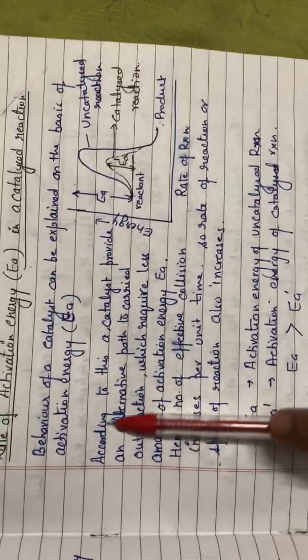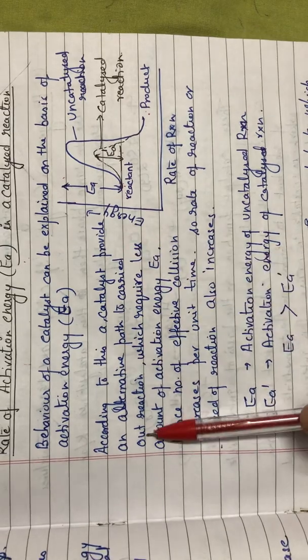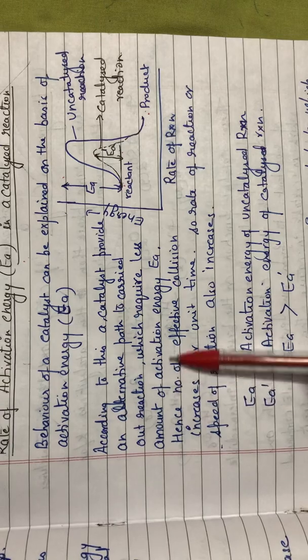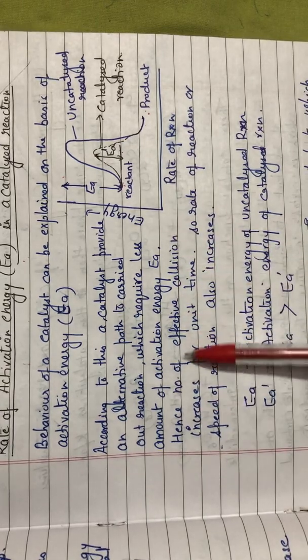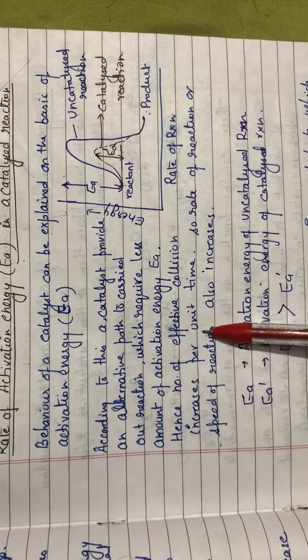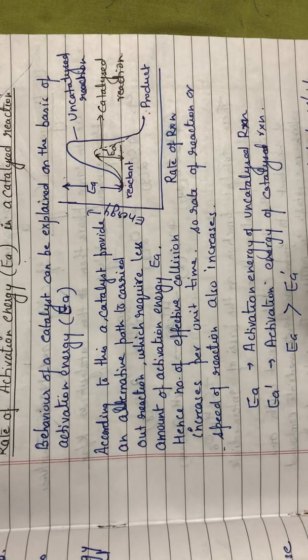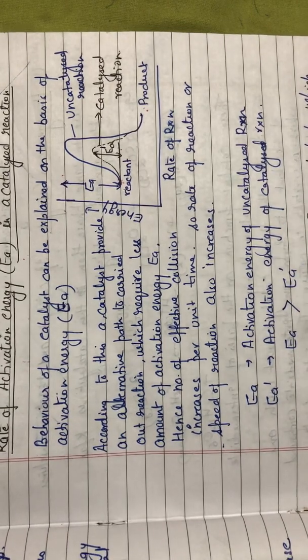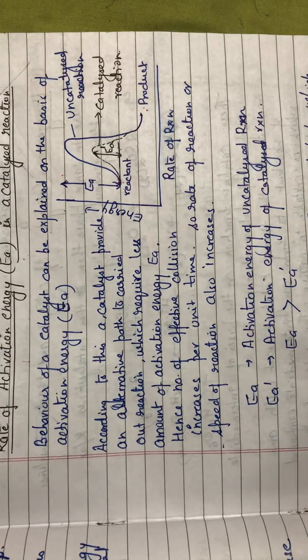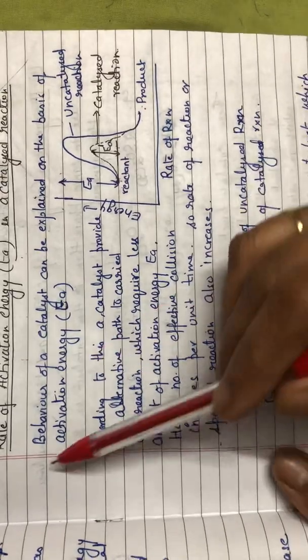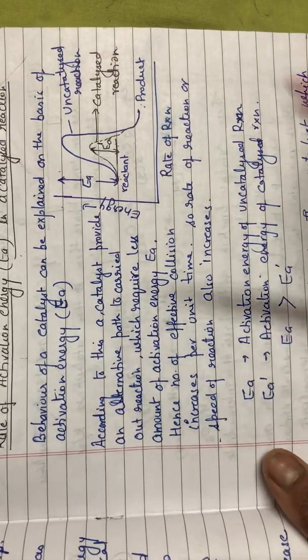So according to this, a catalyst provides an alternate path to carry out a reaction which requires less amount of activation energy. Hence, the number of effective collisions increases. That means those collisions which are required to form the product will increase, because in the presence of catalyst it requires less amount of energy. So less energy is required to carry out a reaction because it has changed the reaction mechanism. And this topic you will understand better in chemical kinetics.